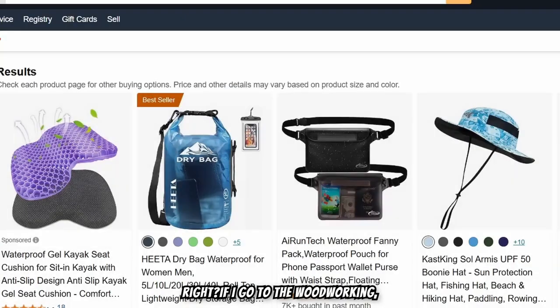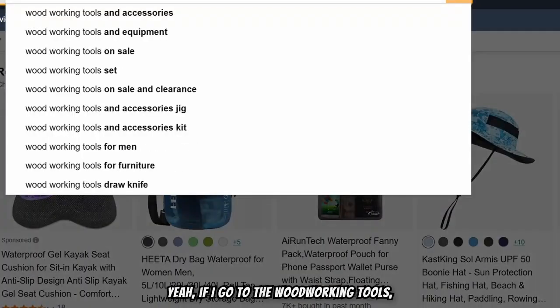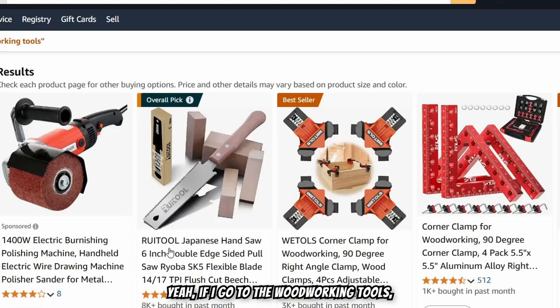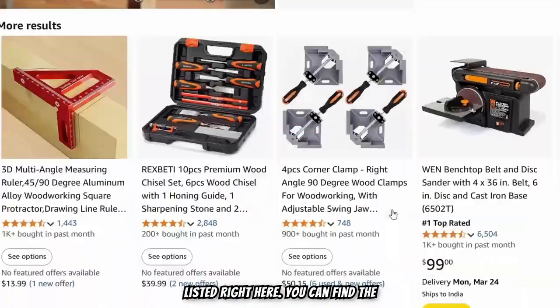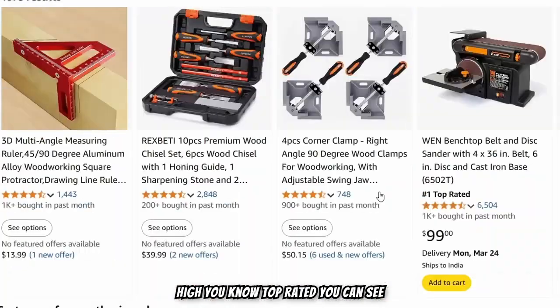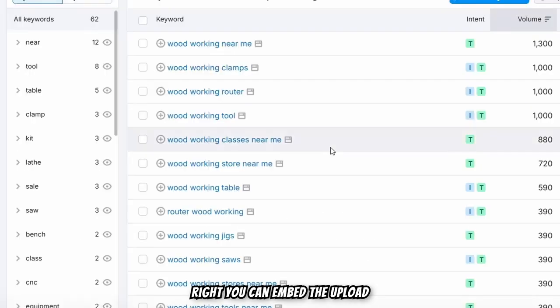If I go to woodworking tools, there are n number of products. You can see over 30,000 products listed right here. You can find the top rated ones. You can see right here, number one top rated, this one, right? You can embed the affiliate links whenever you're writing content on it.